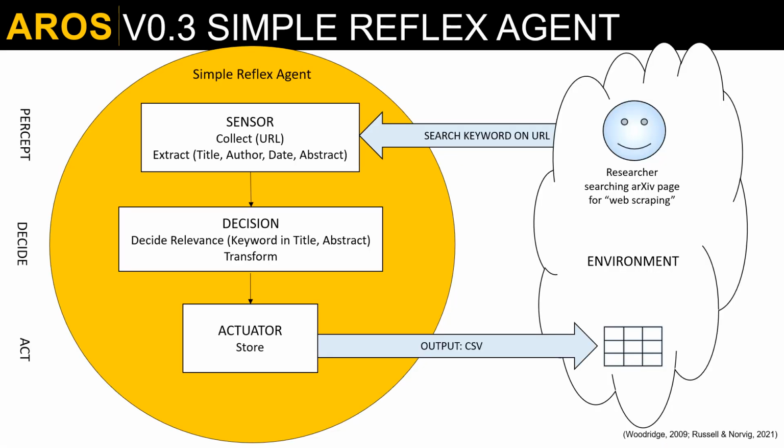To make the class a simple reflex agent, it needs to receive sensory data from an environment, decide what to do, then act on the environment. The third version of AROS receives a URL and keyword or phrase, collects the URL, and extracts the required data. That is the sensor. It then decides if that keyword is present in the title or abstract, and if so, transforms the data. It acts on the environment by storing the result in a CSV file.